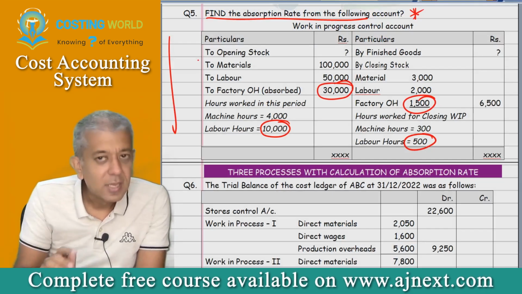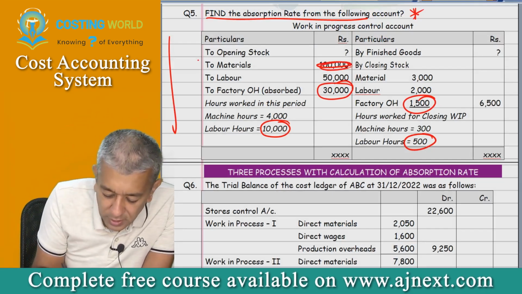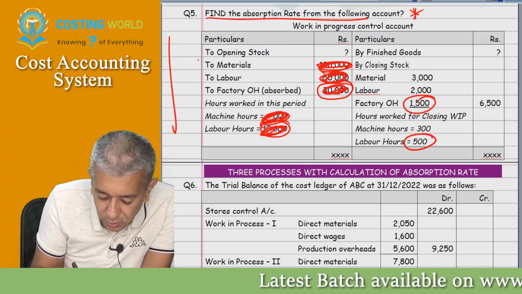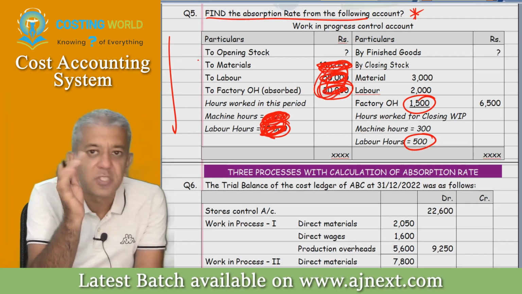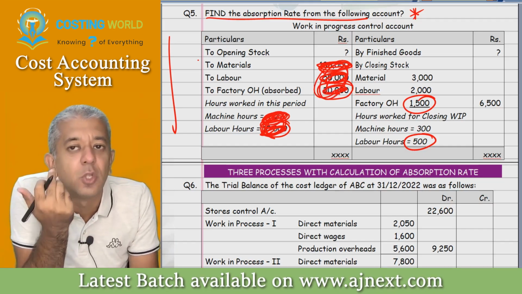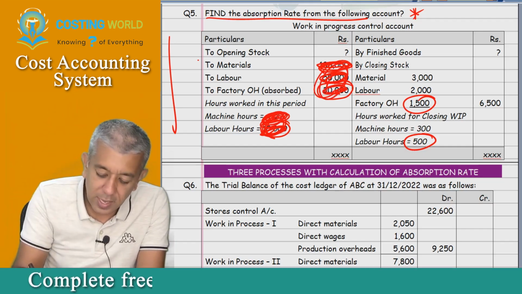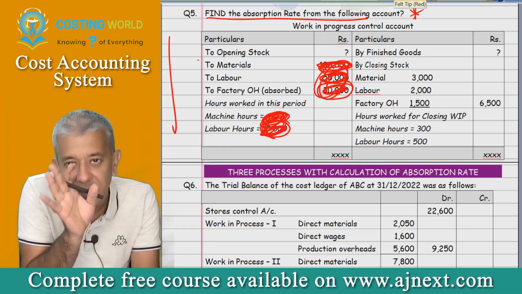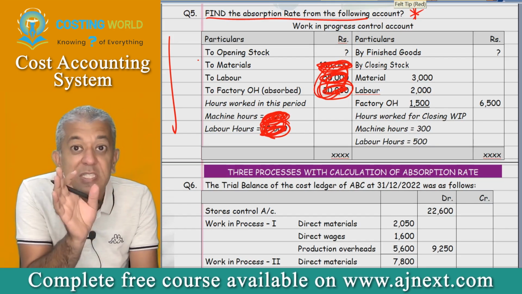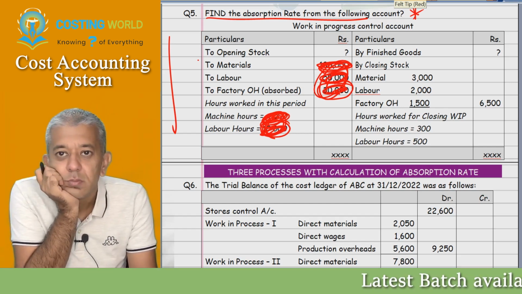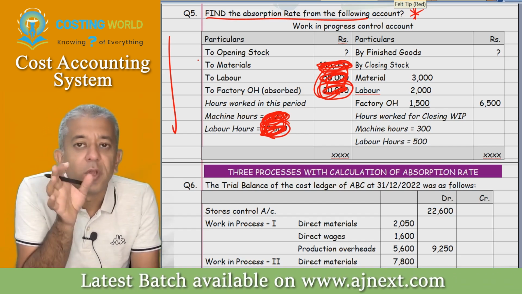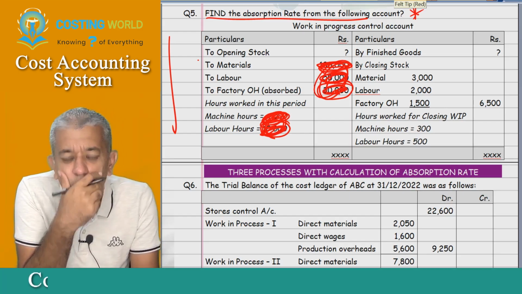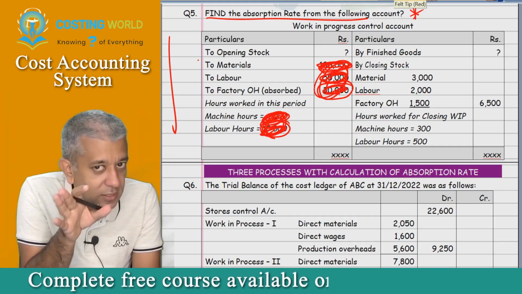Now just try to visualize a situation. I cut out all the numbers on the debit side. The debit side is not visible to you. If I ask what your absorption rate is, can you tell me for certainty? No, because there will be nothing to cross-check. Yes, sir. Okay, now I'm saying the last thing.